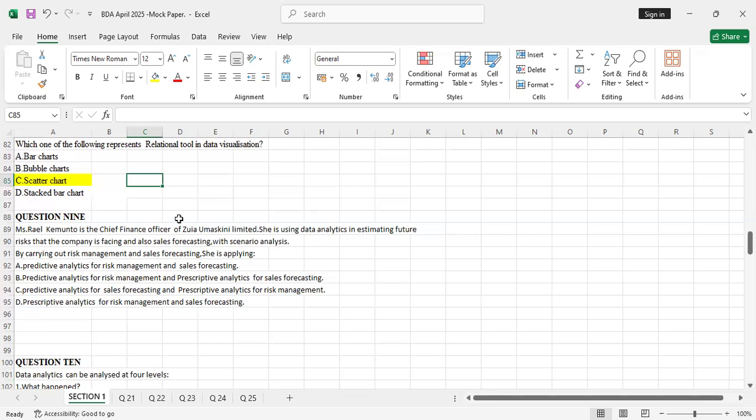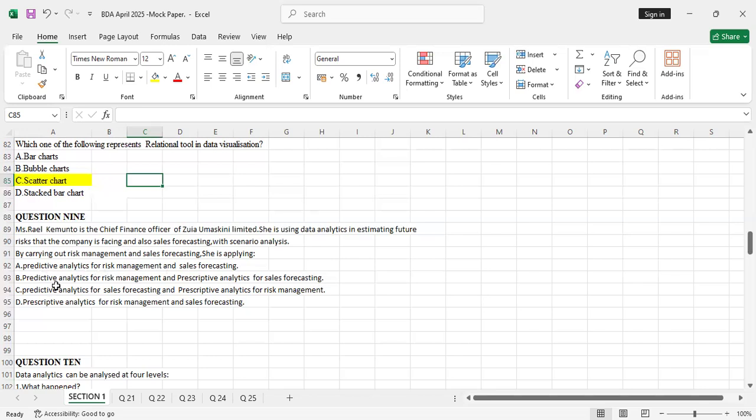So in part A, predictive analytics for risk management and sales forecasting. No, because it's only for sales forecasting that we use predictive analytics, because we are doing the forecast. But risk management is prescriptive analytics. So that disqualifies A, even though sales forecasting is predictive. You can't use predictive analytics for both.